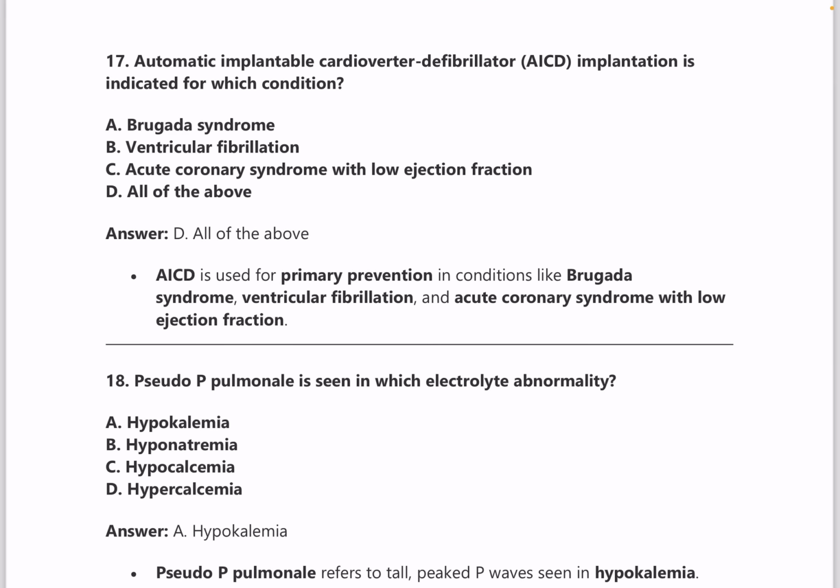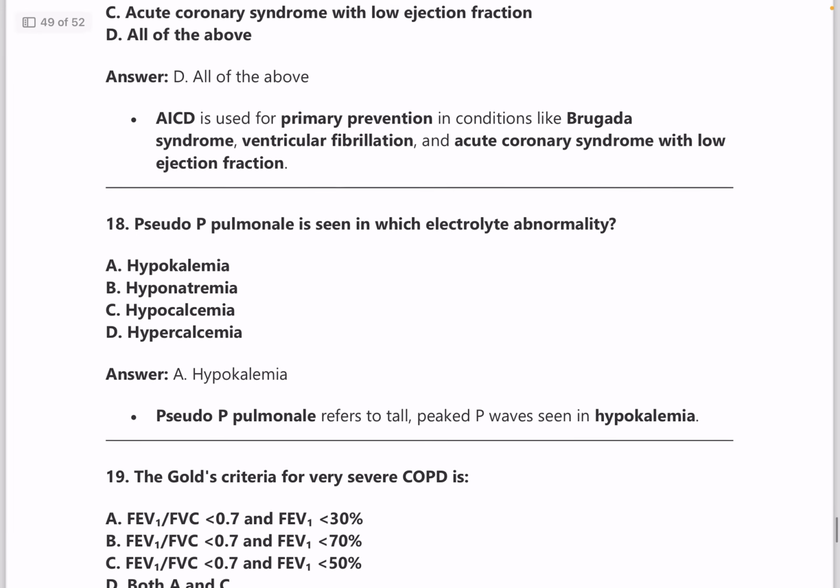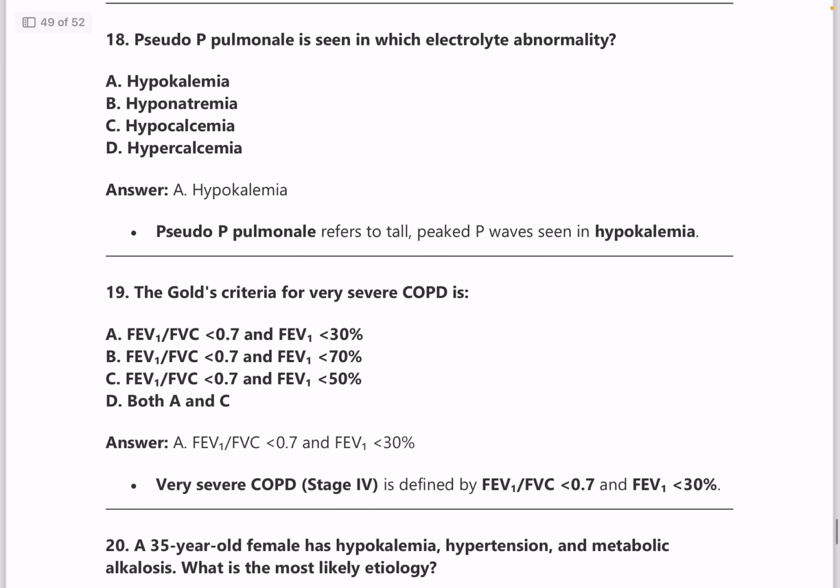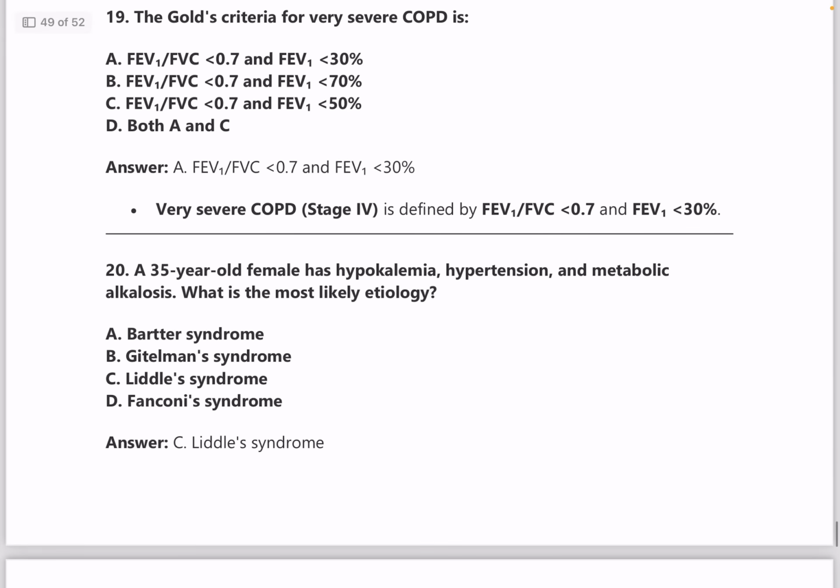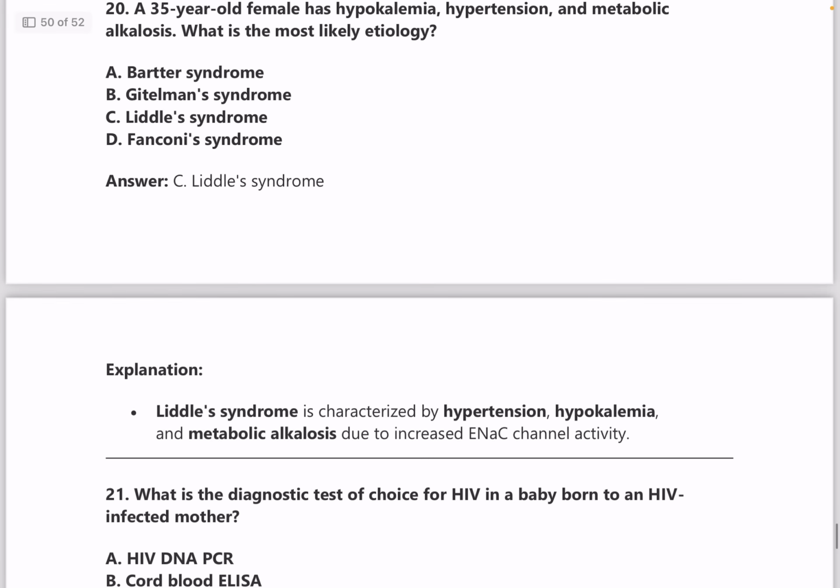Next, automatic implantable cardioverter defibrillator implantation is indicated in which condition? So it is indicated in all of the above conditions. Next, pseudo-P pulmonale is seen in which electrolyte abnormality? Answer is hypokalemia. Now the GOLD criteria for COPD, very important, and here the answer is for very severe COPD, it is FEV1 by FVC less than 0.7 and FEV1 less than 30%.